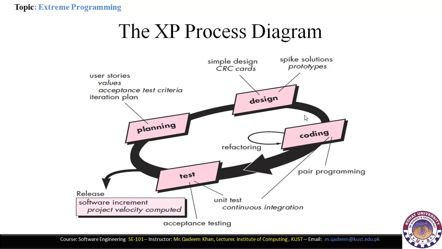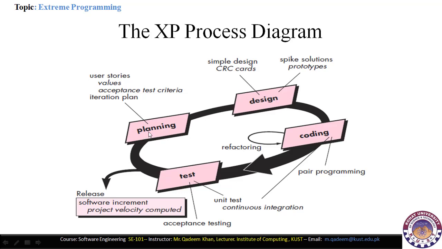Now this is the diagrammatical representation of the XP process model. First we have planning, and then we have design, coding, and testing, and after testing we have the release phase. All these five phases are in fact conducted in an iterative fashion.